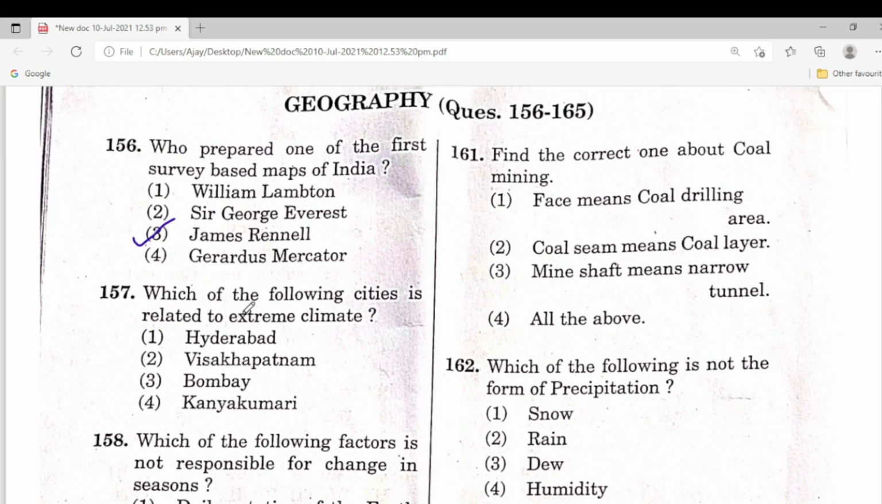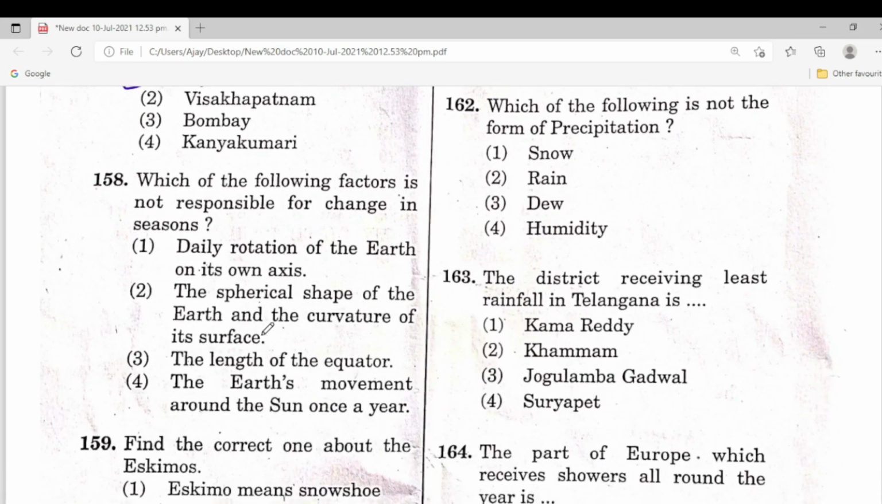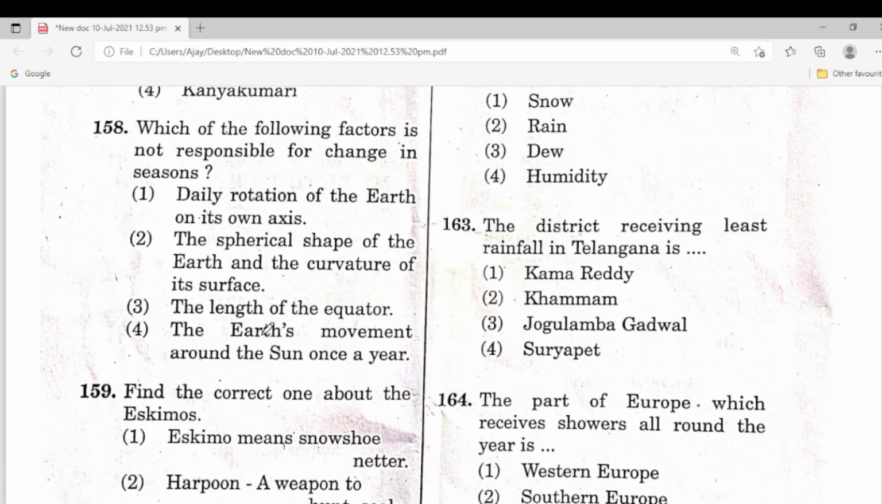157. Which of the following cities is related to extreme climate? So here is 157: Hyderabad, Visakhapatnam, Mumbai, Kanyakumari. Visakhapatnam, Mumbai, Kanyakumari are near the seas, but Hyderabad is different. So this is the answer, 157. 158. Which of the following factors is not responsible for change in seasons? So here is the length of equator.